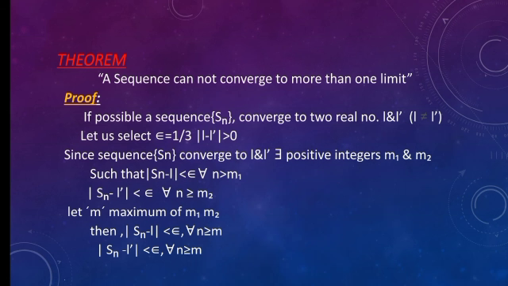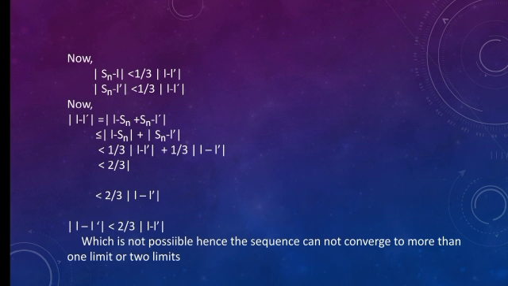I am presenting a theorem on sequences. A sequence cannot converge to more than one limit. Means that we know about a sequence. Sequence means an arrangement of terms up to n terms, that is S1, S2, S3 up to Sn, means up to infinite numbers arrangement possible.